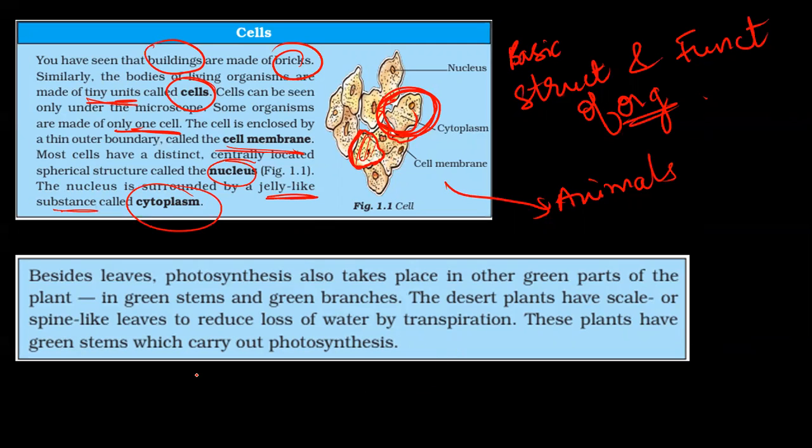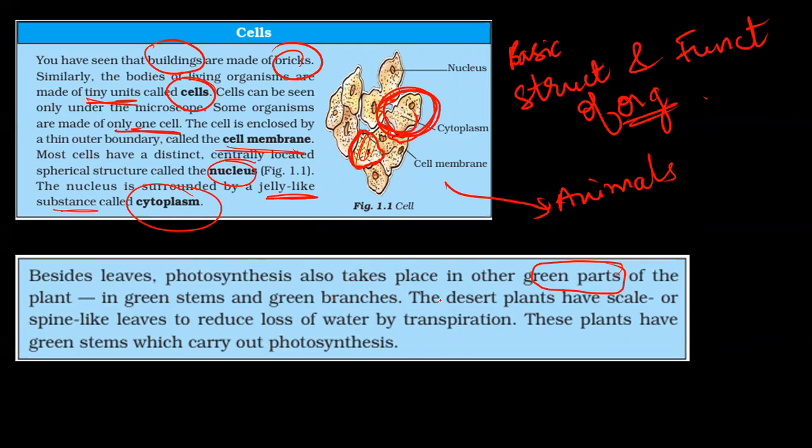One more point: besides the leaf, photosynthesis takes place in the green parts of the plant because they have chlorophyll. That is important. So in the green stems, branches, etc., photosynthesis also takes place. But chlorophyll is present abundantly on the leaf, so that has maximum productivity of energy, glucose, oxygen, etc.